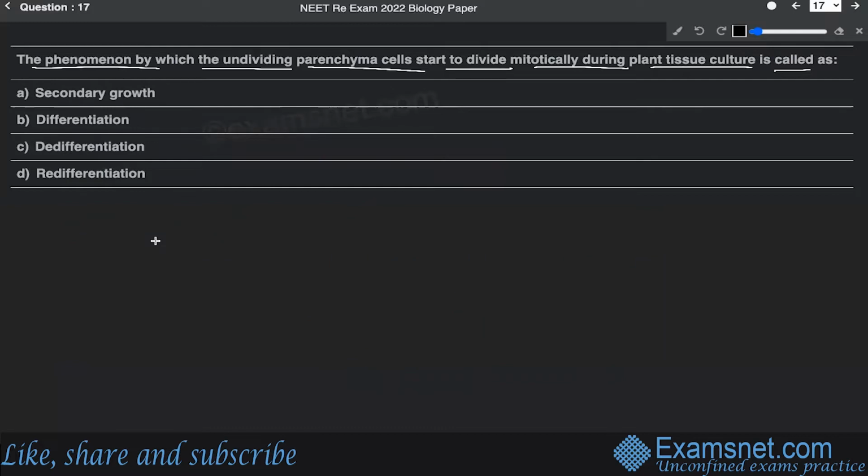So differentiation is one such process in which the cell loses the ability of division.